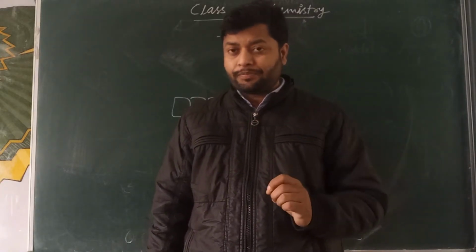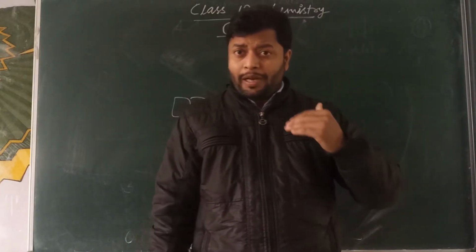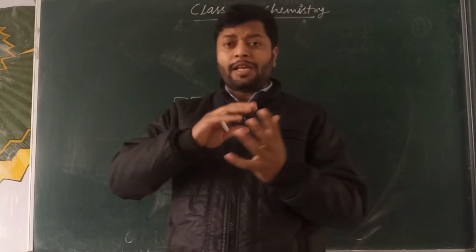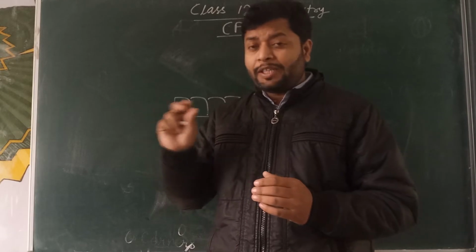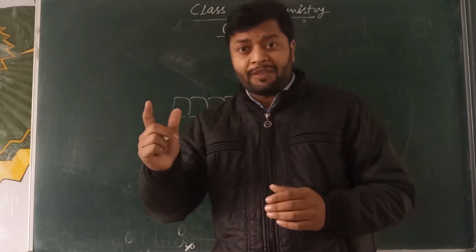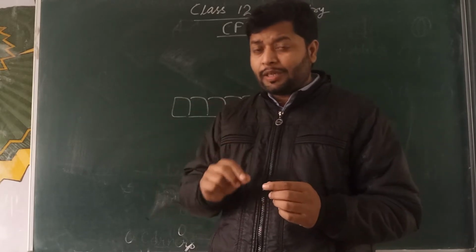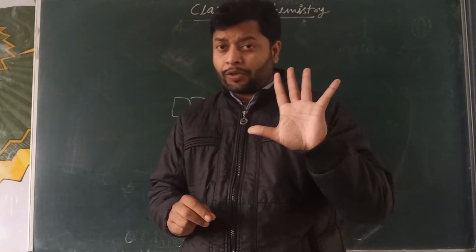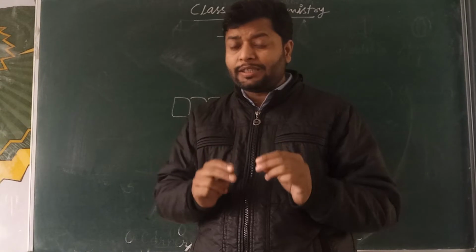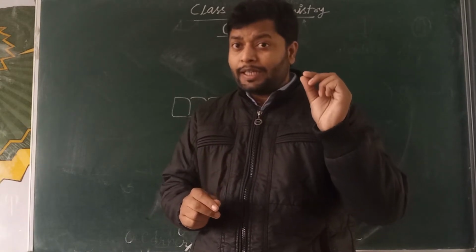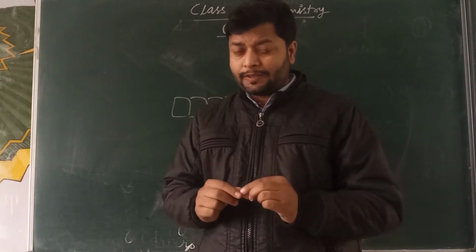Now we have to learn how these 5 d orbitals are arranged, according to the splitting or the lack of splitting. There are 5 orbitals. The first 3 orbitals lie in between the axes, called dxy, dyz and dzx.